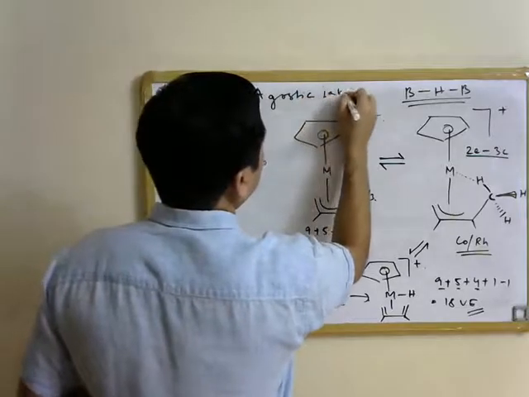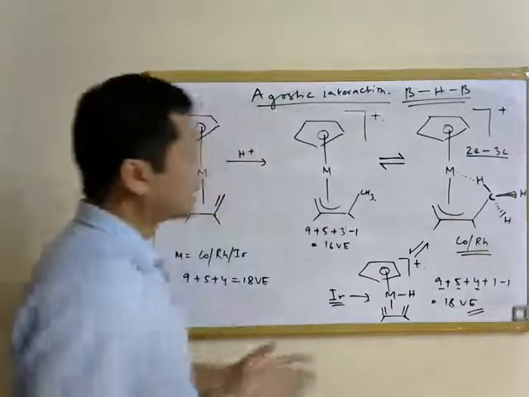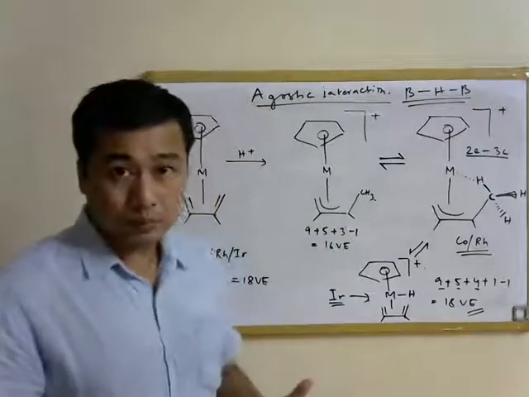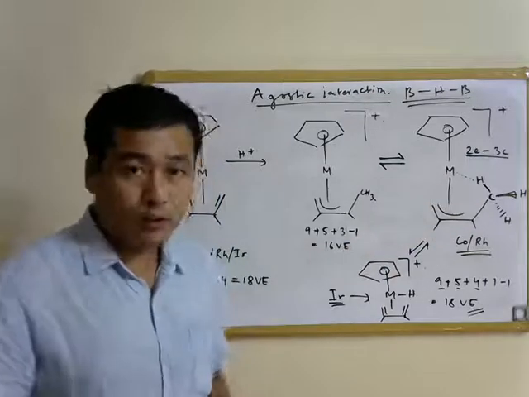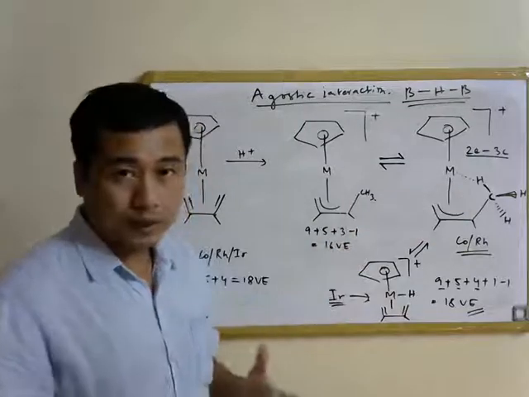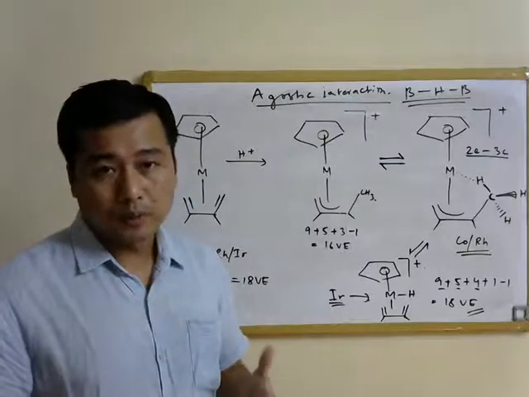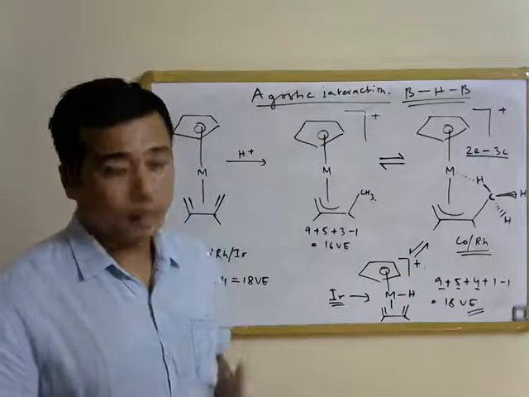We have discussed agostic interaction earlier, and because of this interaction, we can see how the hydrogen atom attached to a saturated carbon atom can be activated, because now the hydrogen atom is more activated than what you see in the case of free alkanes, say, because it is now coordinated to the metal center.